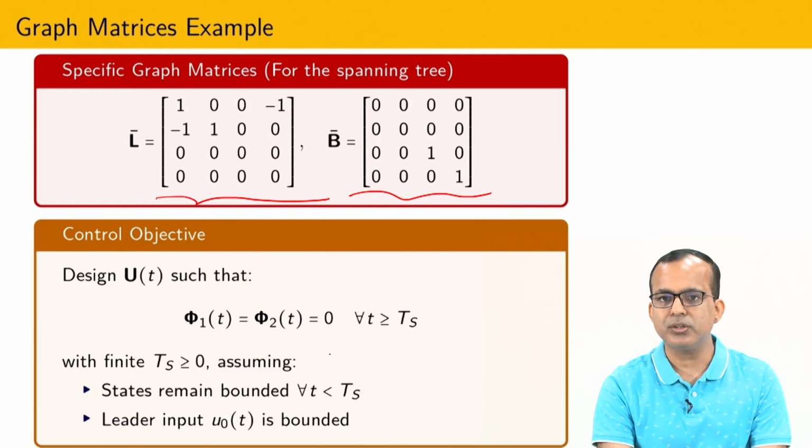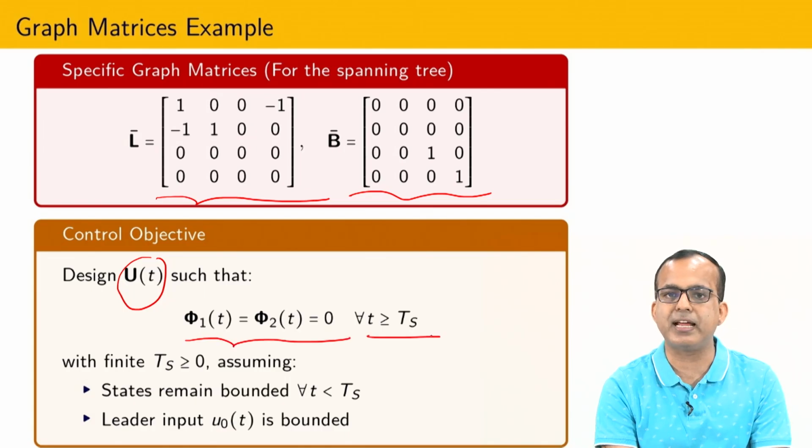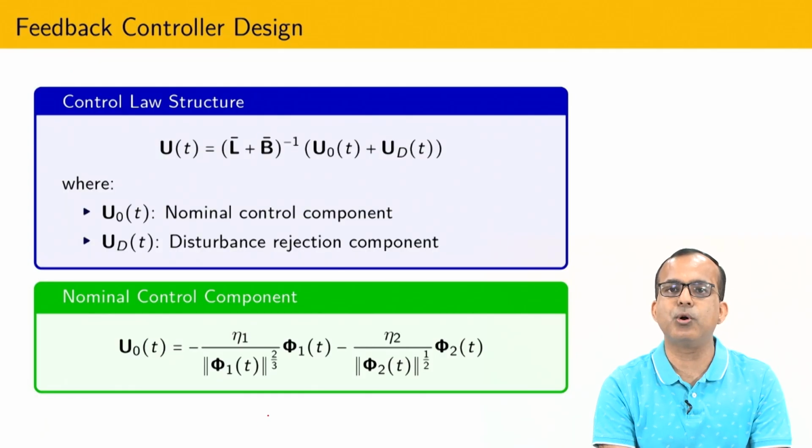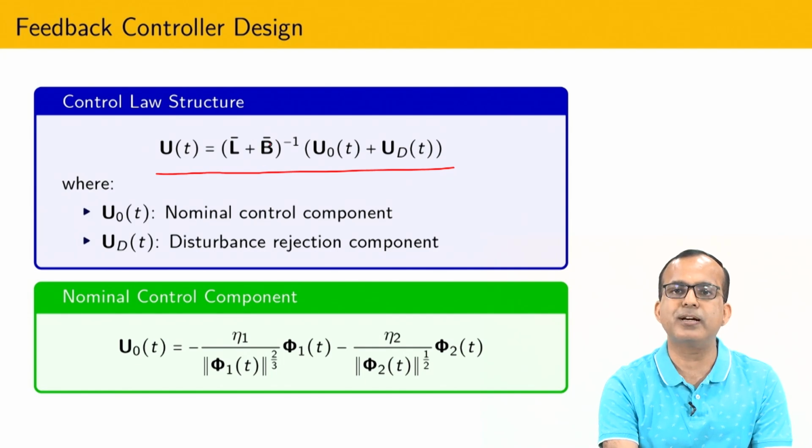Now the control objective we have already seen: I have to design u such that this is ensured in infinite time, and the control has to remain continuous. I am just assuming that the leader control is bounded. If you see the control structure carefully, it is possible to show that the Laplacian matrix of the subgraph of the followers is invertible. It is not difficult to prove by construction. So basically this is invertible.